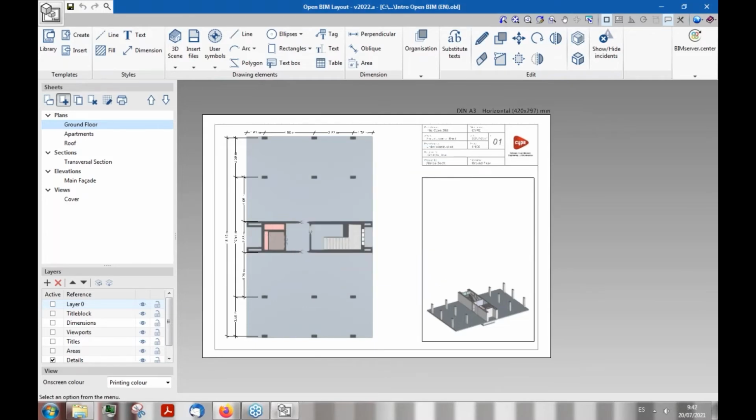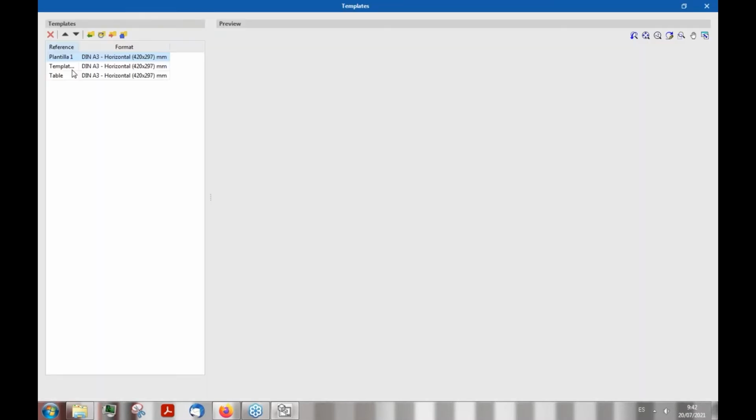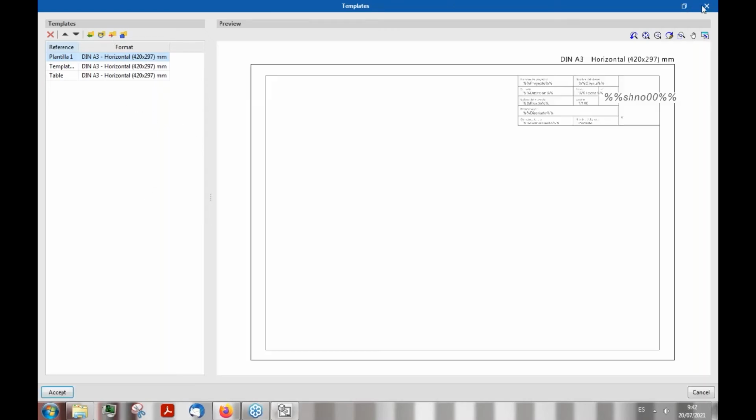And once we have it, you will see that indeed we have here a new sheet. This template has been done previously. Here we have a library of templates that can be imported and exported from projects, and you can use them as many times as you want.